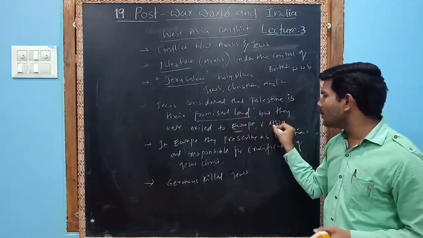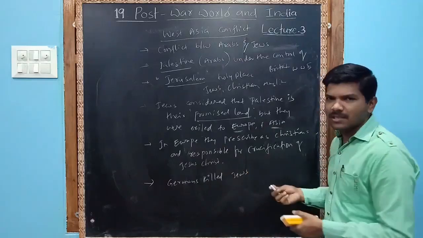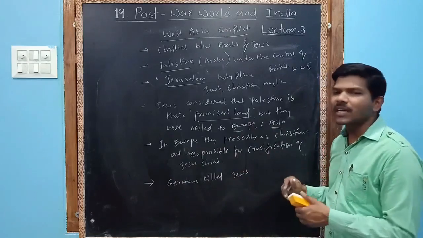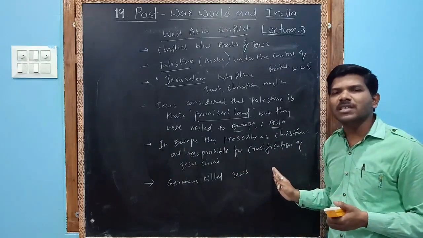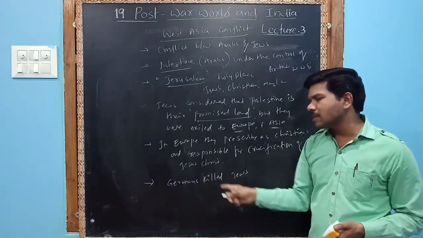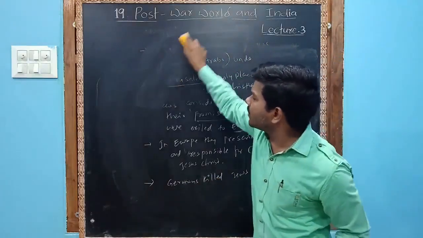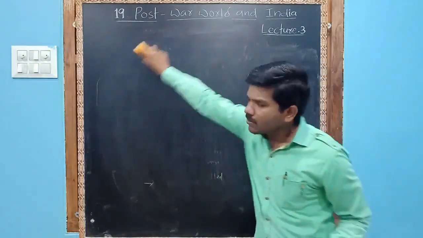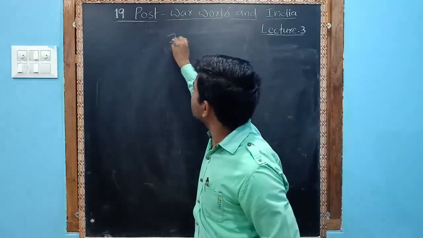Then they left for Europe and went to Asia. In Europe, they were regarded as responsible for the crucifixion of Jesus Christ. And Germans also punished the Jews. So due to that, Jews didn't want to live in Europe or Asia. They wanted to go back to their native place. So they started the Zionist movement.